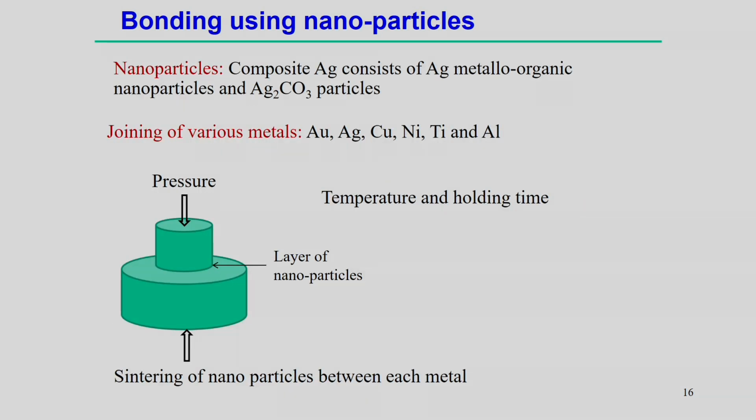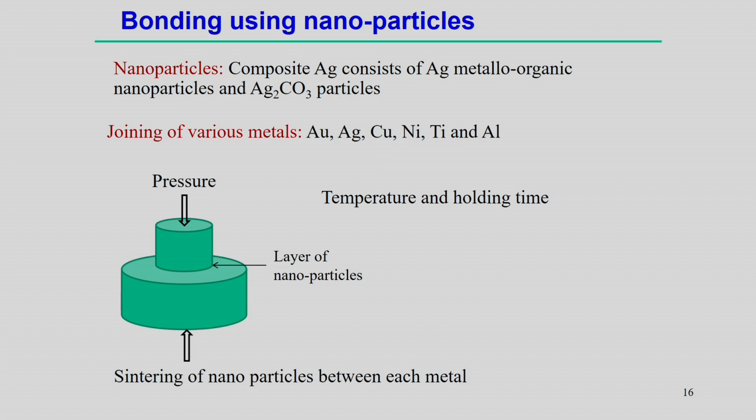If you look at bonding using nanoparticles, the composite silver consists of silver metallo-organic nanoparticles and Ag2CO3 particles. These are the typical nanoparticles we use. From the figure, the layer of nanoparticles is filled between the two components, and we simply apply the pressure. Therefore, joining of various metals can be done, for example silver, gold, copper, nickel, titanium and aluminum. The more important parts are the temperature and the holding time, which are important parameters to get the bonding strength.